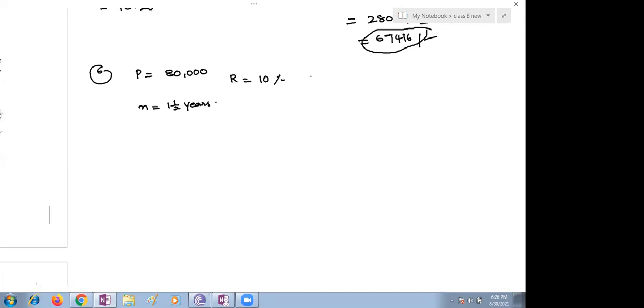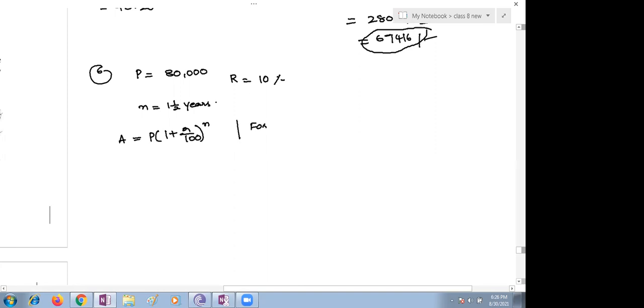First you have to find the compounded year. The first step is to calculate the amount for the first year. How are you supposed to calculate the amount? 80,000 into 1 plus R by 100, whole to the power n. Here n is 1, since you are calculating for 1 year.